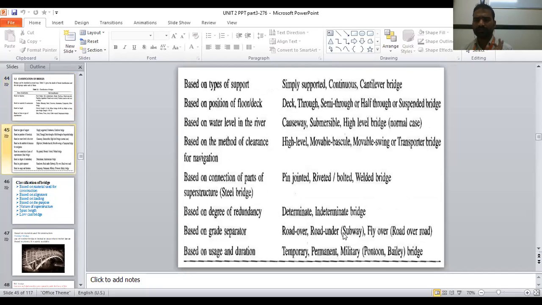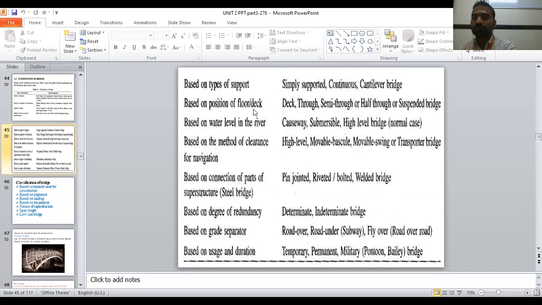Just you should know the classification based on the types of support. In engineering mechanics, you have studied different supports: simply supported, cantilever supported, fixed. Same way, if the supports are simply supported, then that is called a simply supported bridge. If the supports are continuous, then it is a continuous bridge. If the support is cantilever type, then it is called a cantilever bridge.